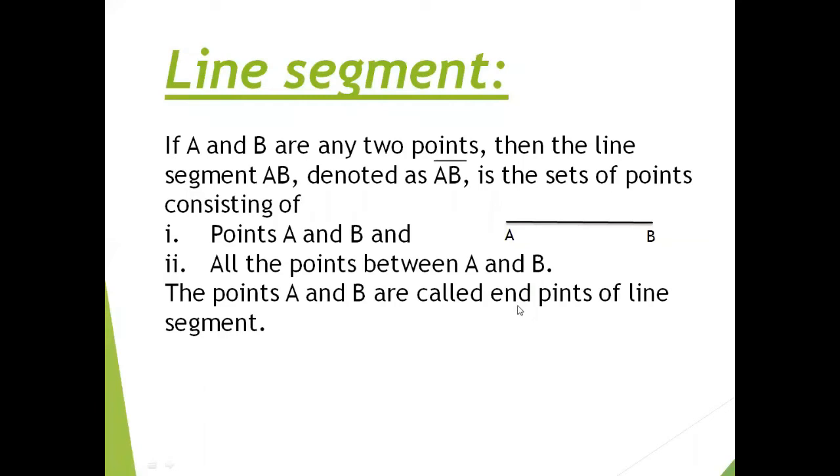As you know from early classes, a line segment is a subset of a line and it has two endpoints. It is measurable also. We can measure the length of the line segment, but we cannot measure the length of a line.